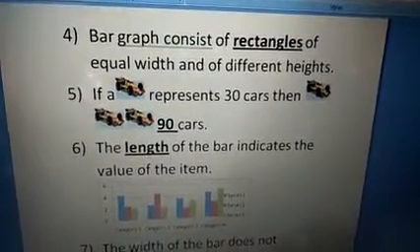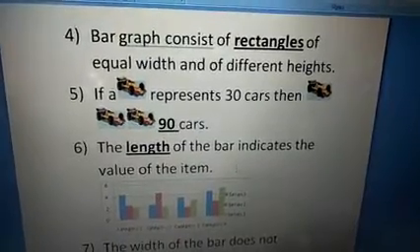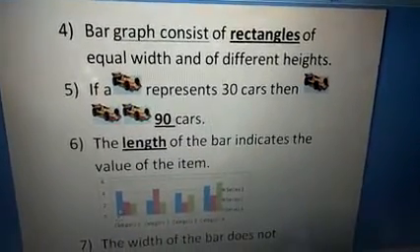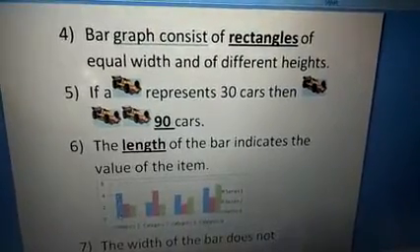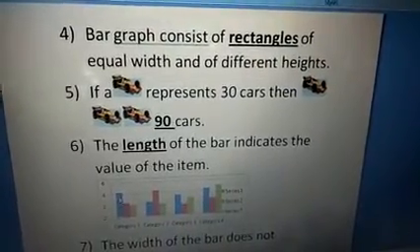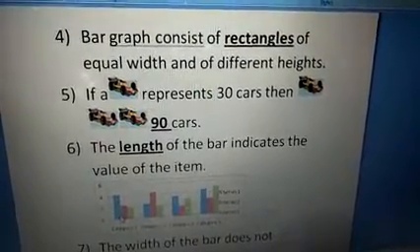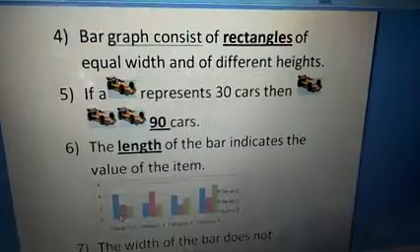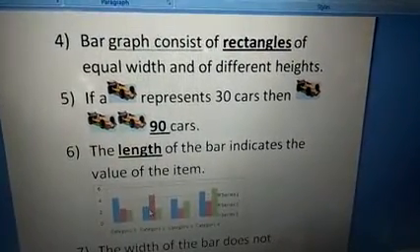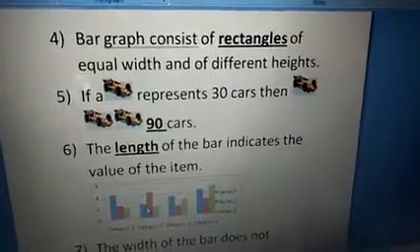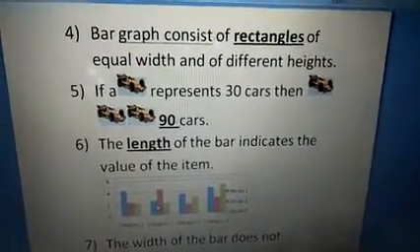The length of the bar indicates the value of the item. The length, the height, everything has the same meaning. The length represents the value. This is 4, so the value of the given item. Here this height represents 5.